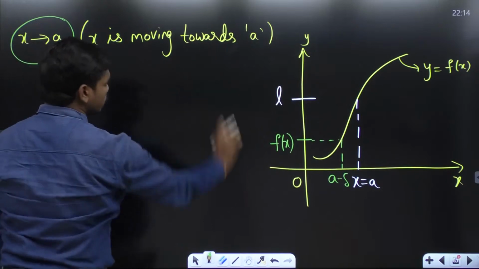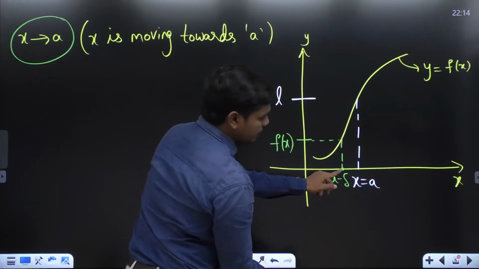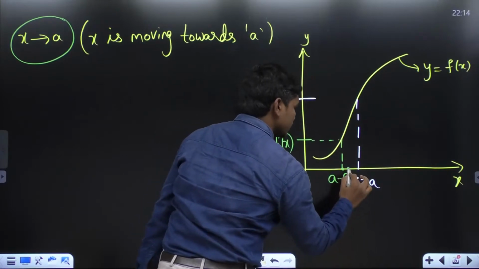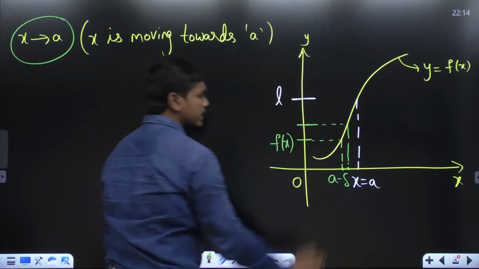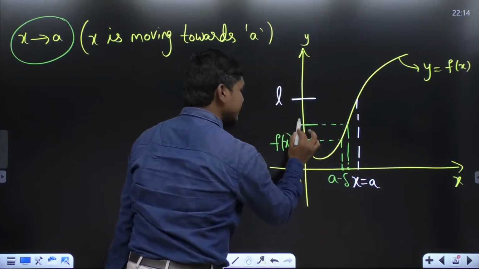If x is moving towards a, let us suppose initially your x is here at this point. Now, if it's moving towards a, let us suppose it moved here. Then this is your new f of x, correct? By the time x is moving towards a, this f of x has got raised a bit up.